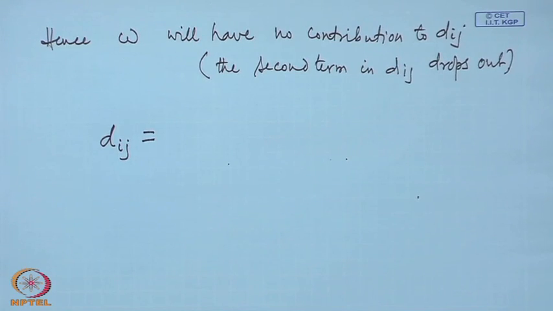Why write A_ijkl again? Because we have already found what A_ijkl is. We can write 2 mu delta_ik delta_jl plus mu 2 delta_ij delta_kl.